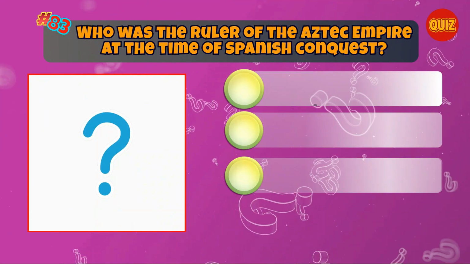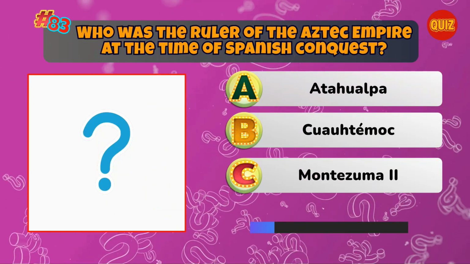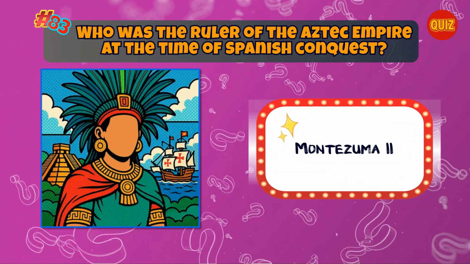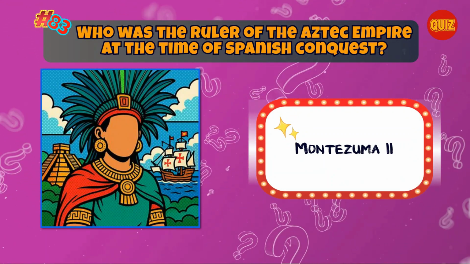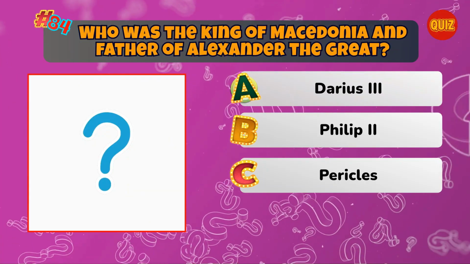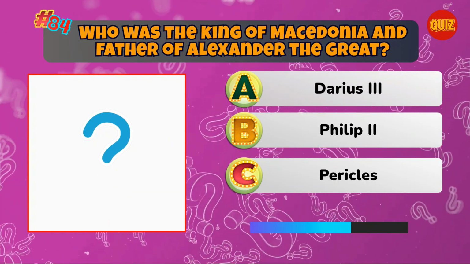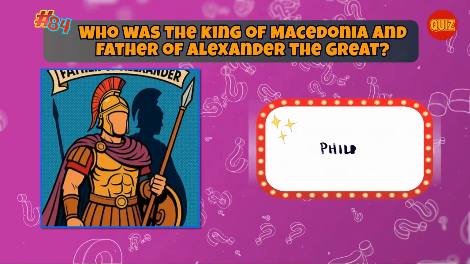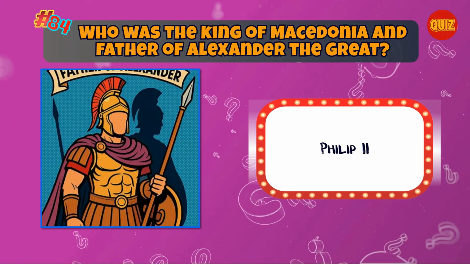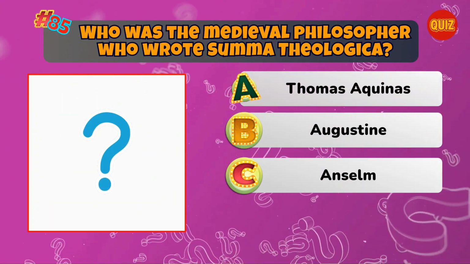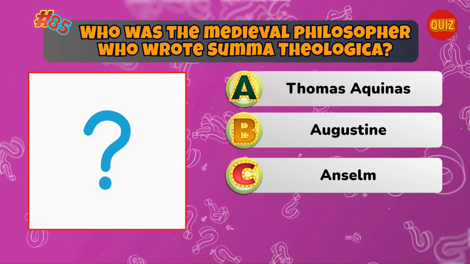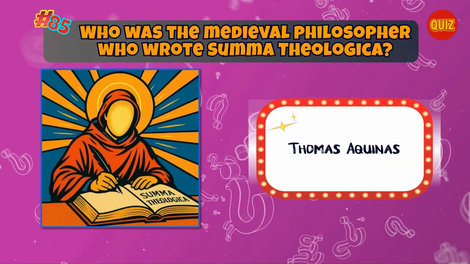Who was the ruler of the Aztec Empire at the time of Spanish conquest? Correct. Montezuma II. Who was the king of Macedonia and father of Alexander the Great? Correct. Philip II. Who was the medieval philosopher who wrote Summa Theologica? Correct. Thomas Aquinas.